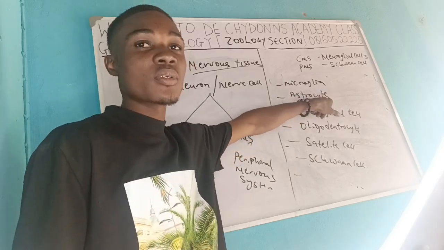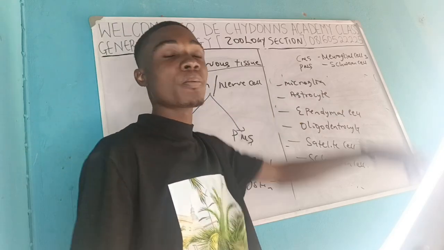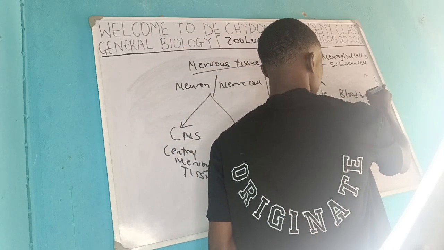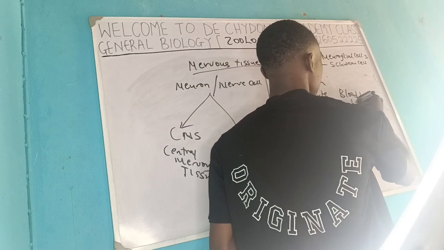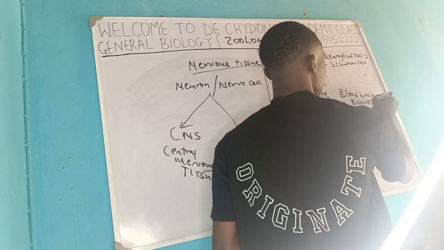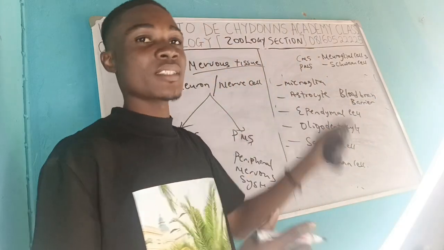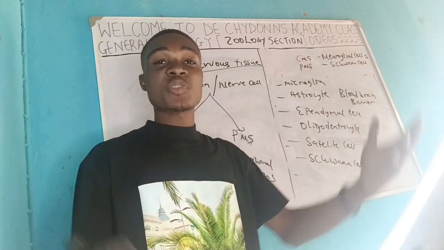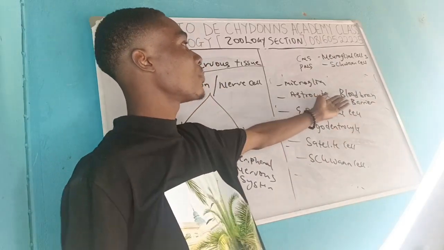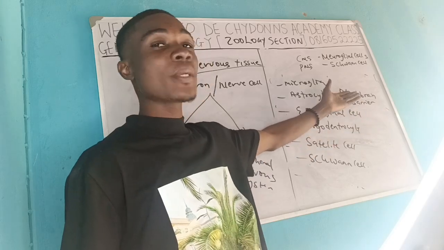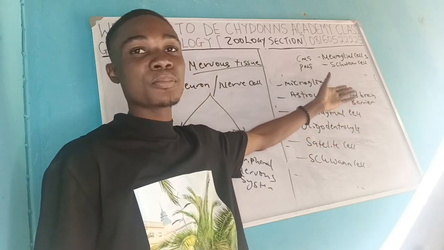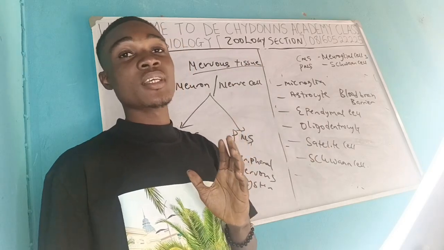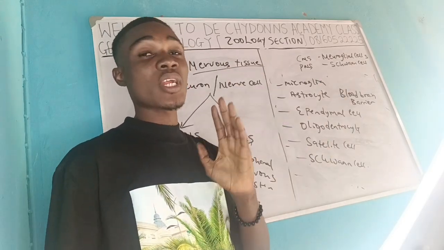And also they help in building up the blood-brain barrier. So these astrocytes help in nutrients. They help to reduce the neurotransmitter that is in excess. They also help to build the blood-brain barrier. This blood-brain barrier is a particular membrane in the brain that selectively decides what comes into the brain. They tell what comes into the brain so that the brain cannot get damaged.